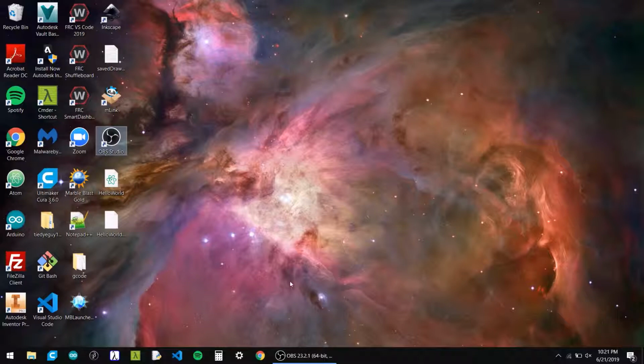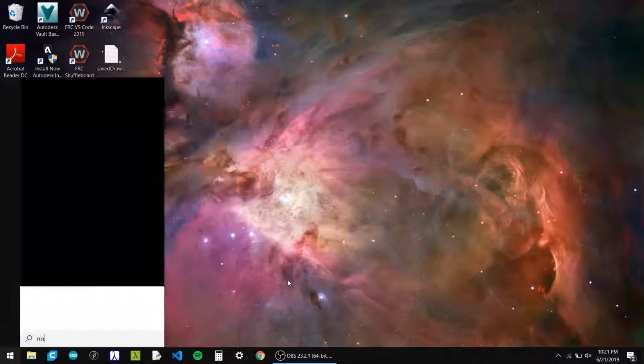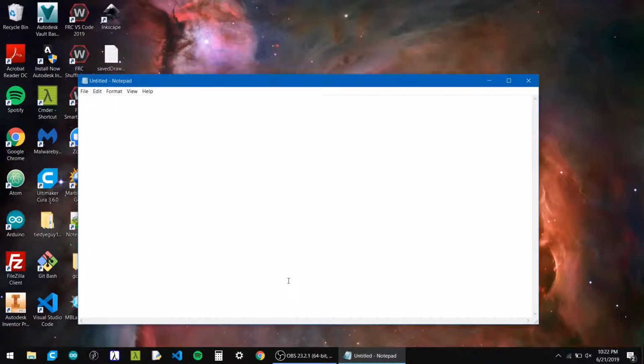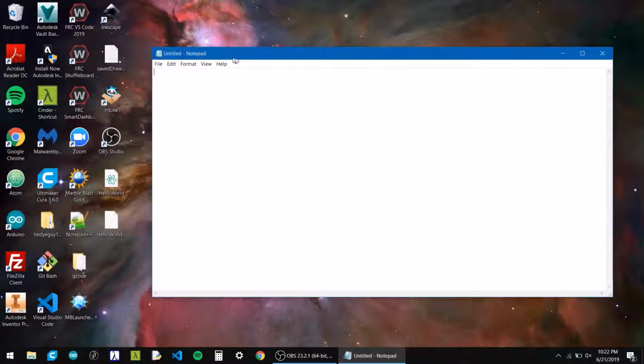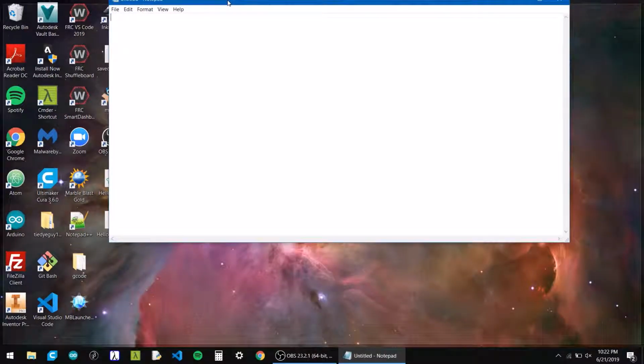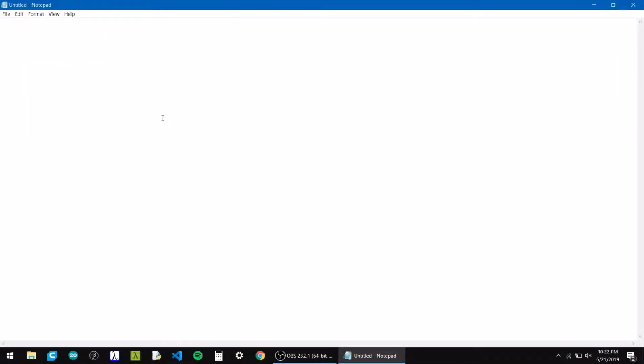So, let's start. I'm just going to open any old text editor. Many people prefer different things. Personally, for writing real code, I use Visual Studio Code. A lot of people like Eclipse for Java or Atom. You can really go any way. It does not matter what you choose. To demonstrate that, I'm going to use Notepad, which is the worst text editor ever.